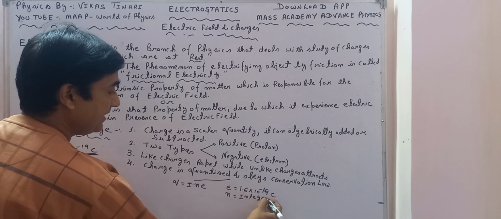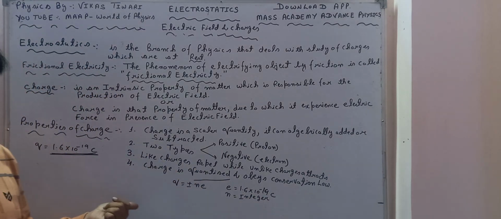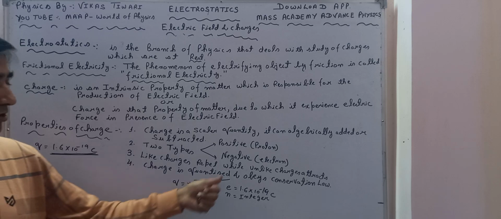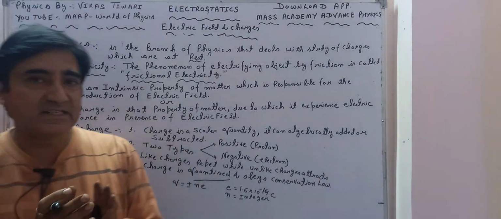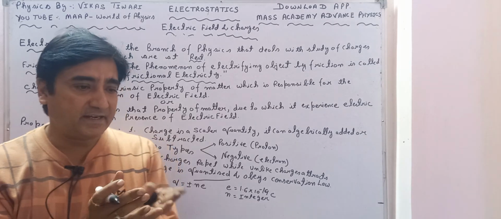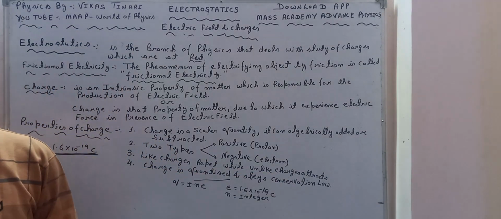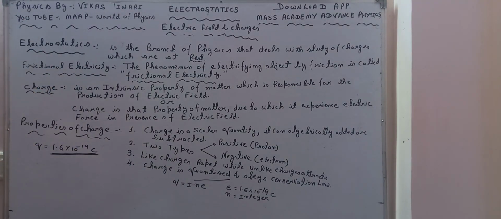So this is what we call quantization of charge. Charge is always quantized, and it also obeys the conservation law. It means charge can neither be destroyed nor be created. It has some fixed values, so it is always conserved. This is the fourth property of charge.